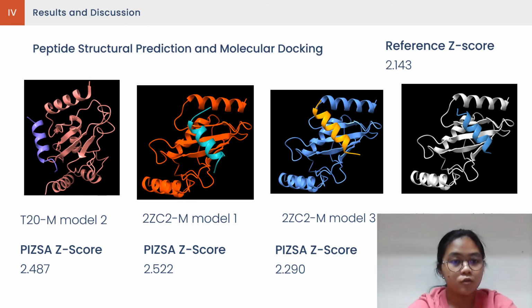The dock models were assessed using a protein interaction assessment server, PITSA. The results of the PITSA assessment were compared with the results for the reference PPI complex, which was also run through the PITSA server. From there, only the models which surpassed the score of the control complex were considered. In addition, due to the flexible nature of the docking server, only models wherein the peptide was bound within the correct binding pocket were considered.